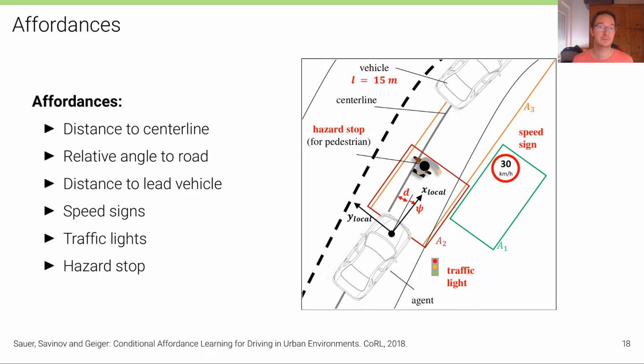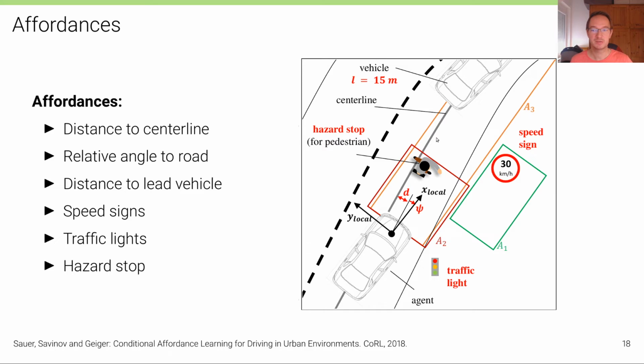In reality, we would have to annotate these affordances, but in this case, the simulator directly provides them to us, so we don't need to annotate them. But the question is, how do we obtain these affordances from the simulator while driving around in that simulation? And what we did in this paper is very simple.